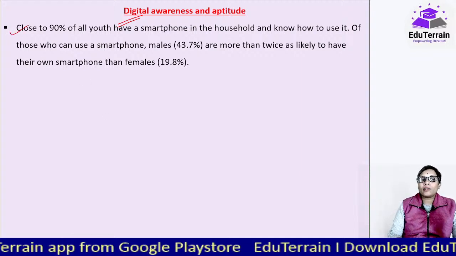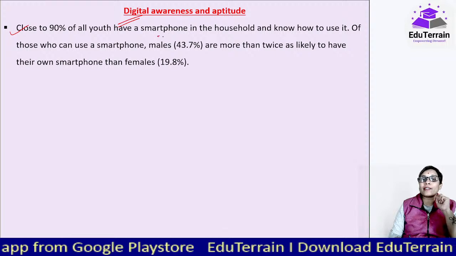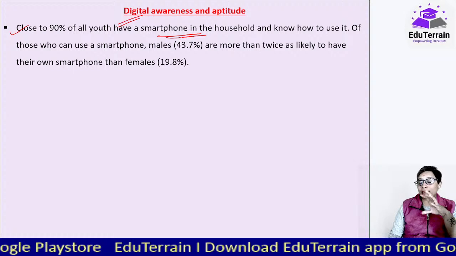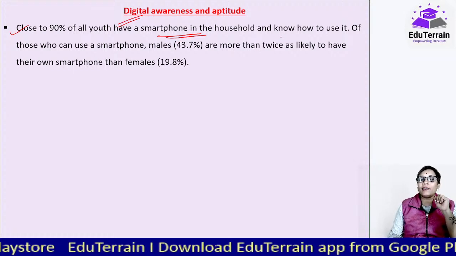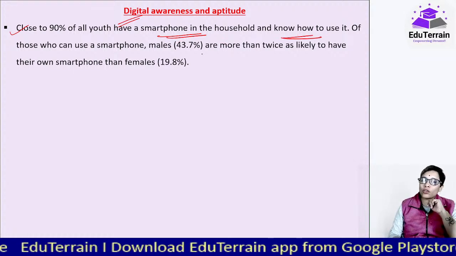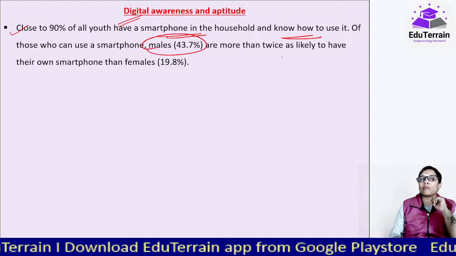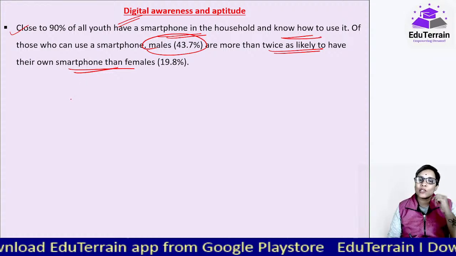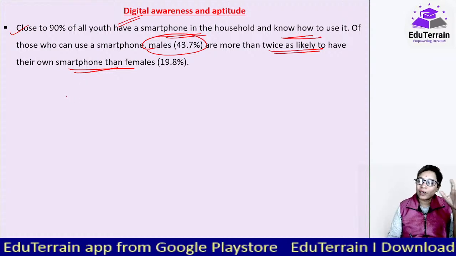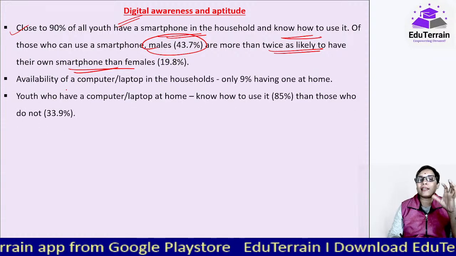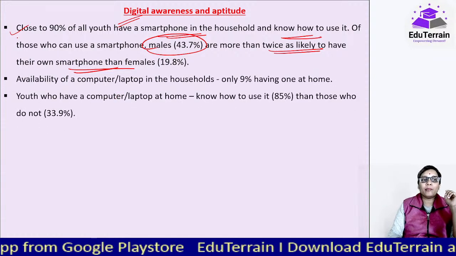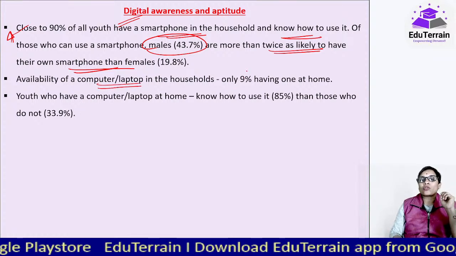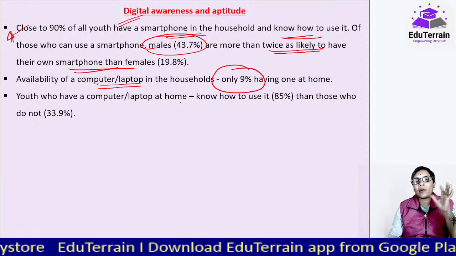Okay, now close to 90% of all youth have a smartphone in the household. If not with them, their own, but at least in their household they had, and they know how to use it. Of those who can use a smartphone, males are more than twice as likely to have their own smartphone than females. So 90% households में तो है ही, उसमें 43% males के पास है and females 19% closely. Important again.